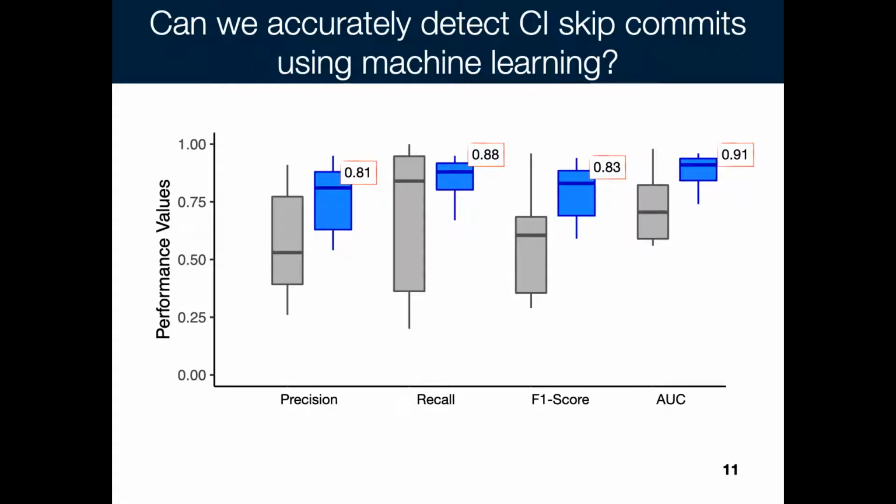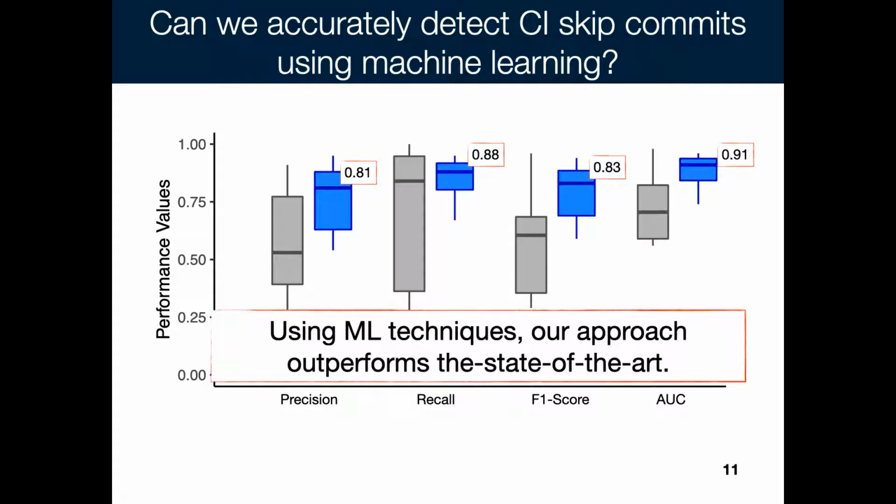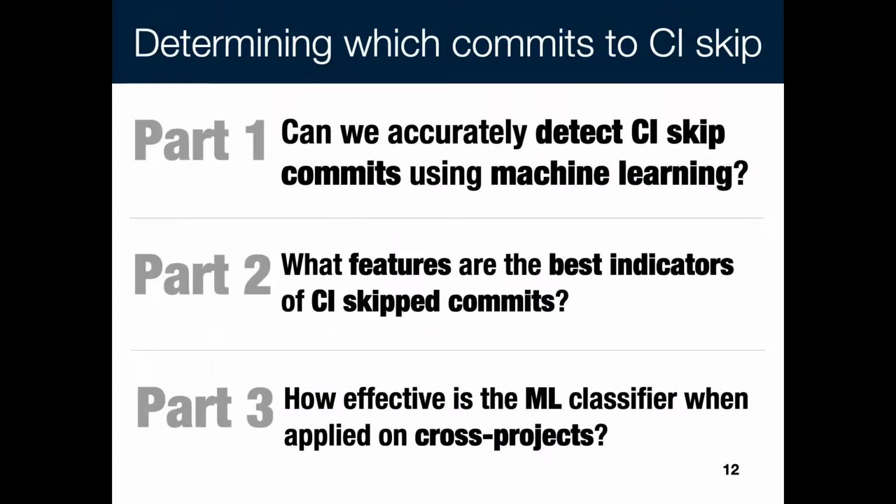When we apply our classifier, we were able to improve the precision, recall, and F1 score. Our results also show that we were able to improve the AUC value from 0.1 to 0.91 compared to the baseline. Overall, this means that our approach performed very well.